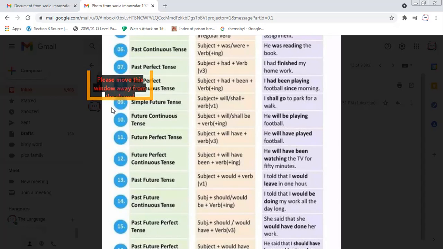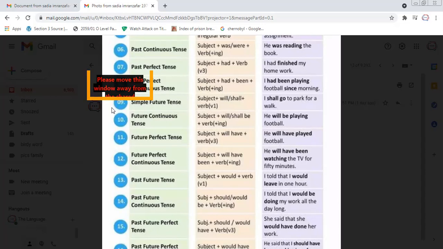In future perfect continuous tense, remember we are going to use will have been, verb and ing. It means I will have been watching, I will have been doing, I will have been continuing, I will have been sleeping, I will have been completing.